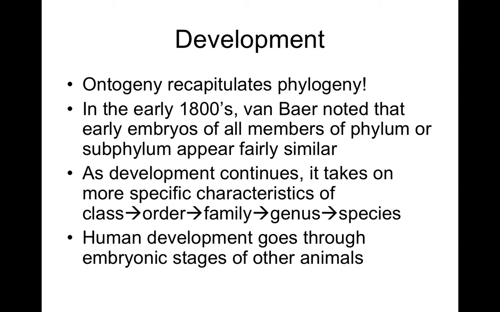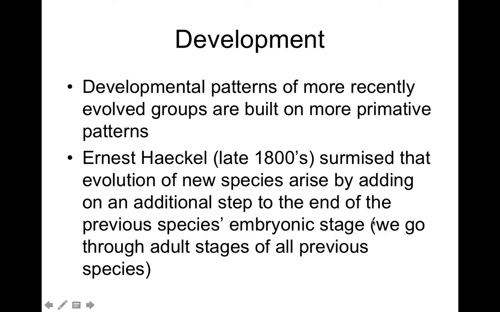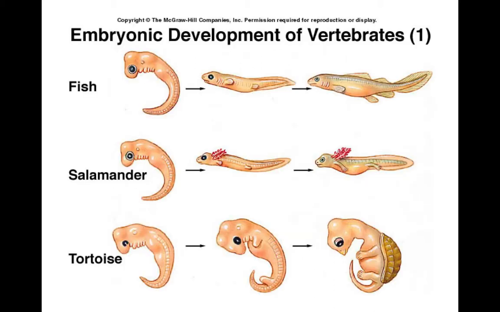Ontogeny, or ontogenesis here, if we want to think about that, recapitulates phylogeny. So in the early 1800s, Von Baer noted that early embryos of members of a phylum and subphyla appear fairly similar. So this is when he started kind of the Linnaean scheme, the class, order, family, genus, species of human development. Developmental patterns of more recently evolved groups have been built on more primitive patterns. So we've had people surmise different things about evolution based on these developmental stages.